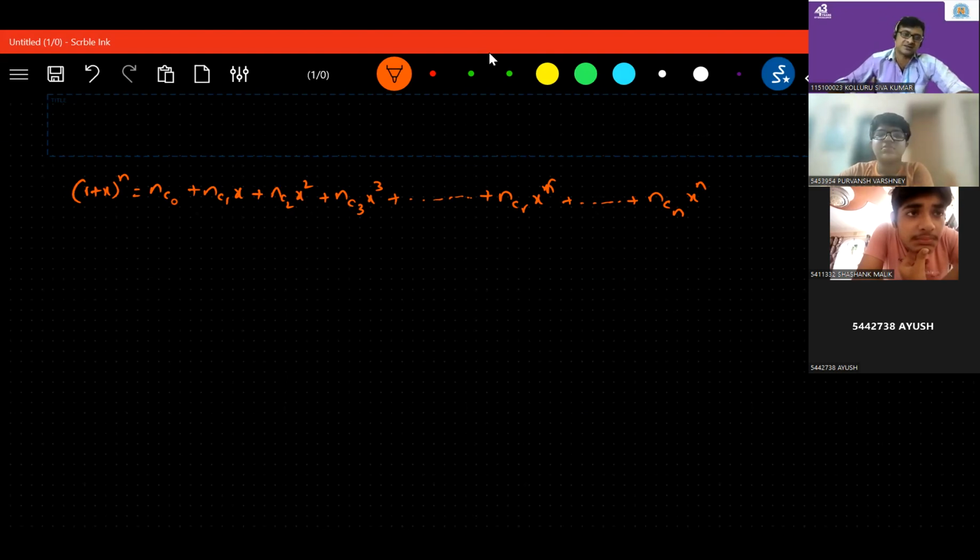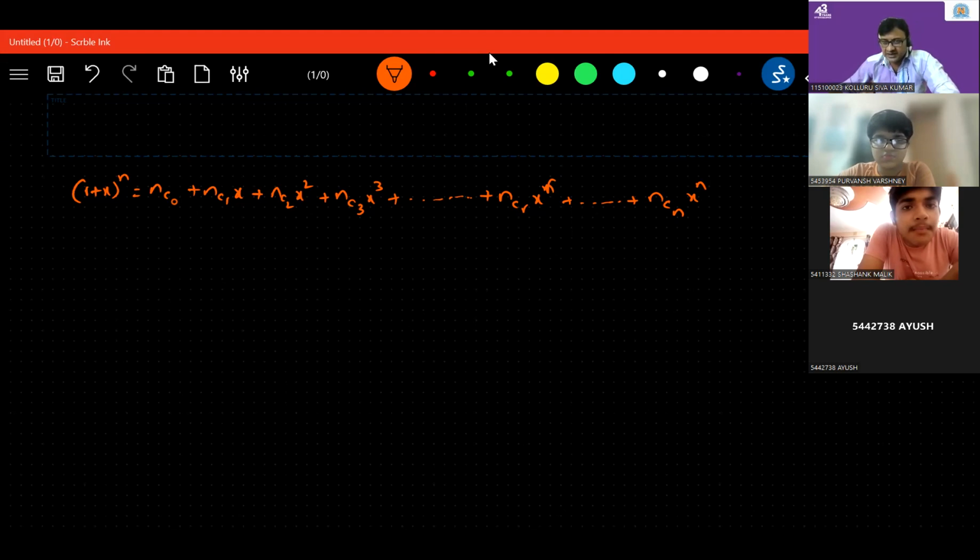Now from this, what you need to know is, previously we discussed that middle terms are the greatest numerical terms for the formula (x plus a) whole to the power n. Now for (1 plus x) whole to the power n, what is the numerically greatest term? We have to check. It entirely depends on the x value.